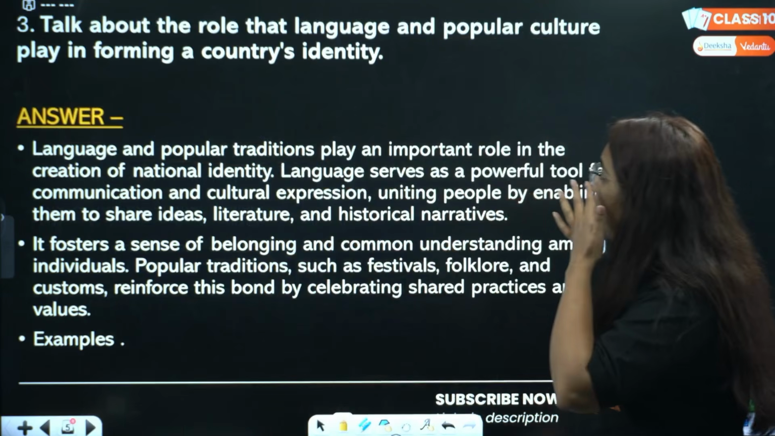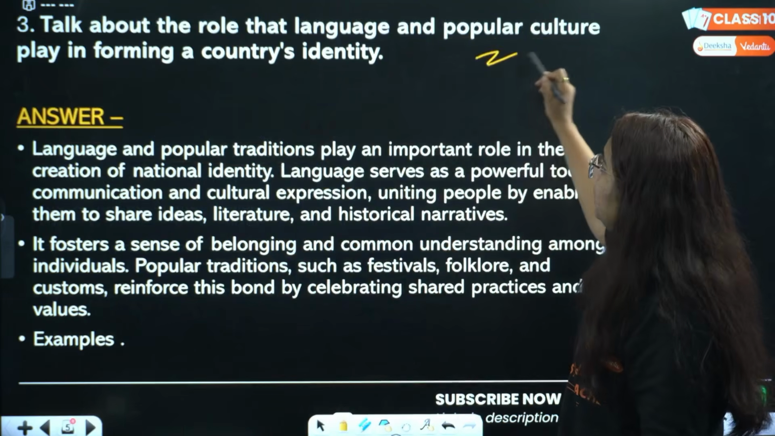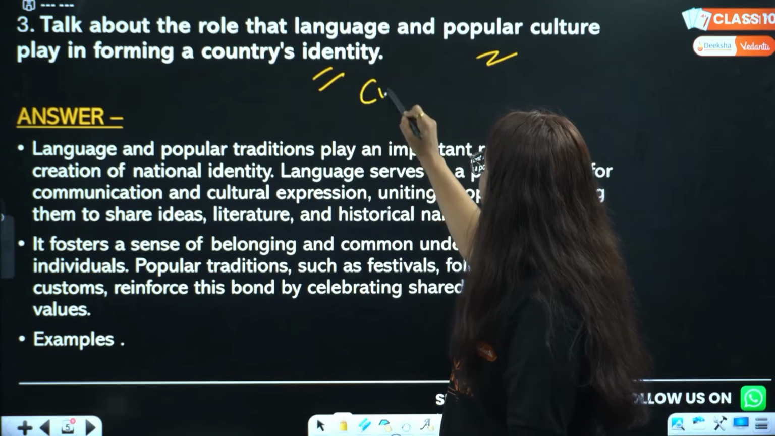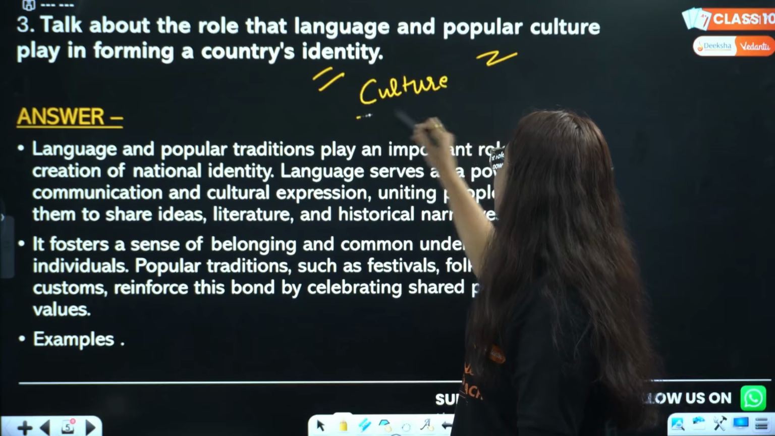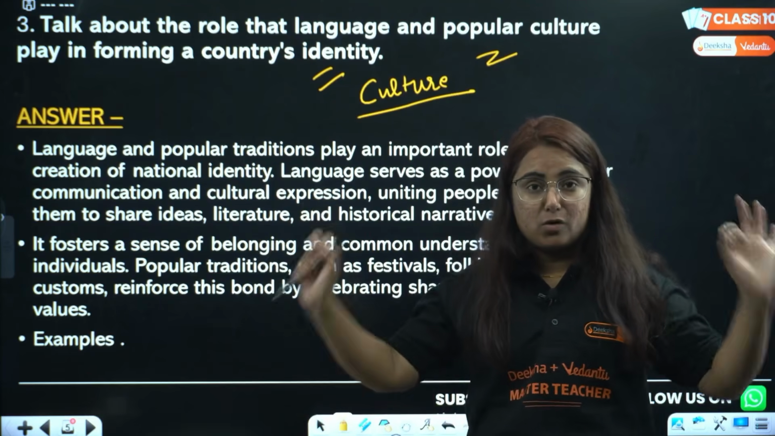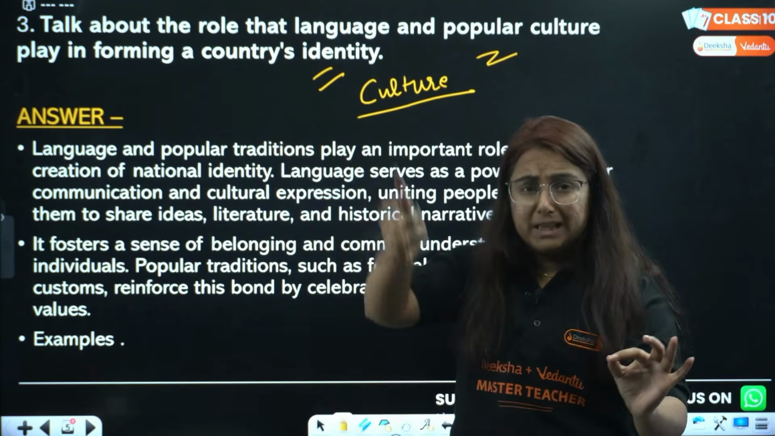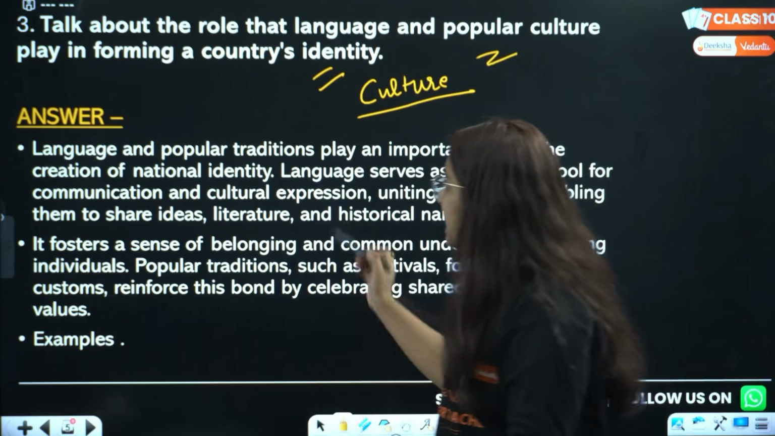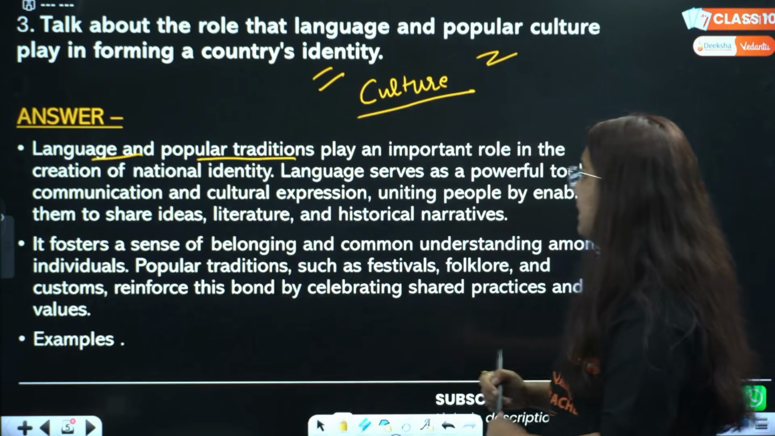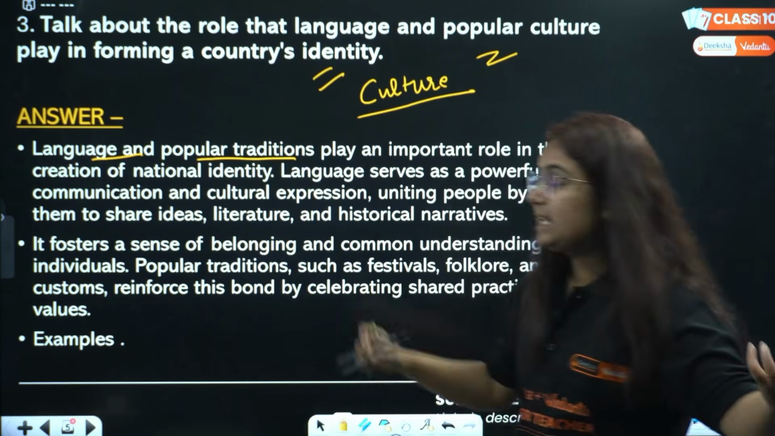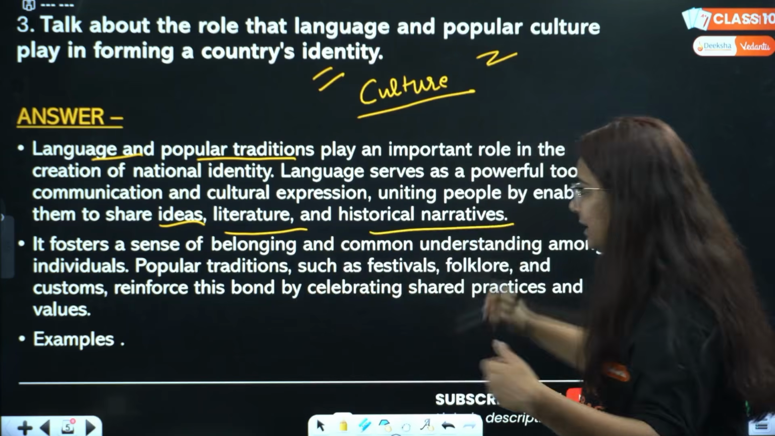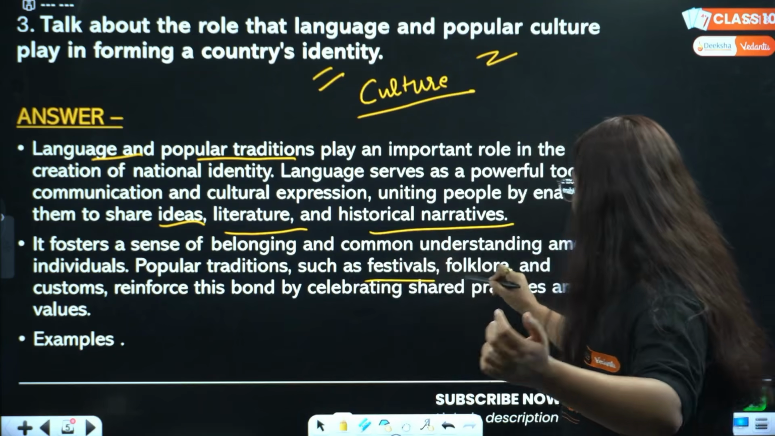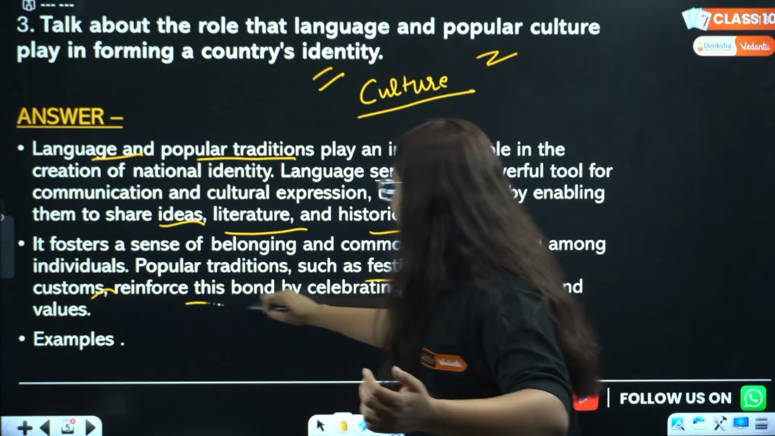Next question. The role that language and popular culture play in forming a culture's identity. Whenever I talk about the chapter Rise of Nationalism in Europe, I always say this is the most important topic: how culture played an important role in raising a nation's identity. Yes, language and popular tradition play an important role in uniting the people, like sharing of ideas, literature, historical narratives, etc. In that, more role was played by festivals, folklore and customs, which reinforce their bond.